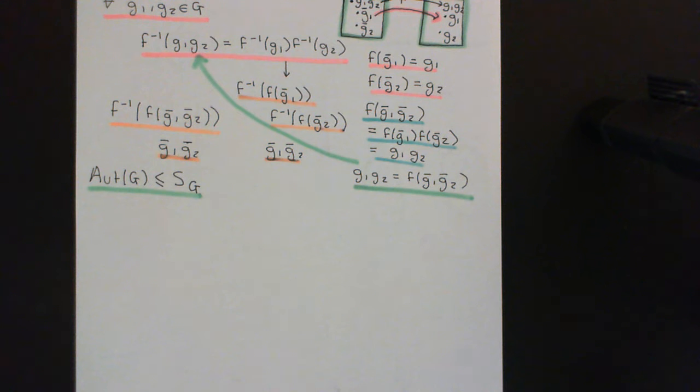Then we'll discuss why it doesn't work if your group is abelian. In a non-abelian group, some easy interesting automorphisms that you can find are the inner automorphisms. So we're now going to discuss a way of finding some automorphisms for a group.